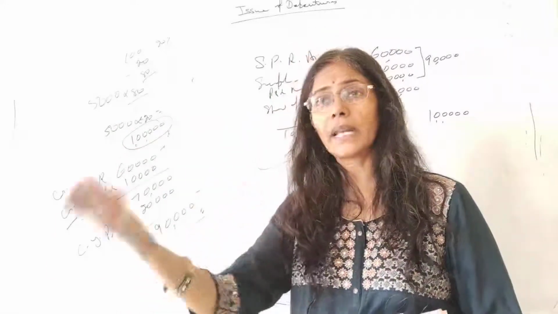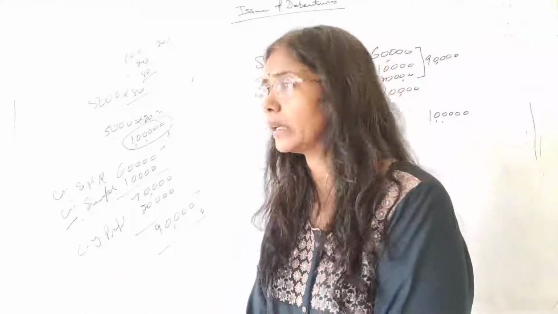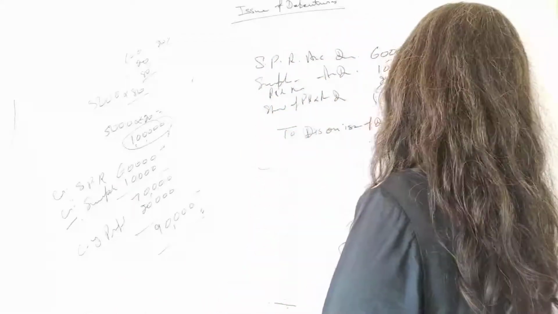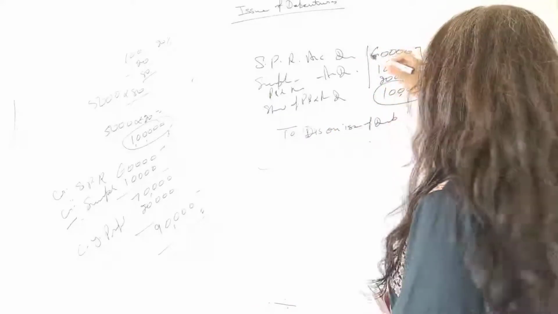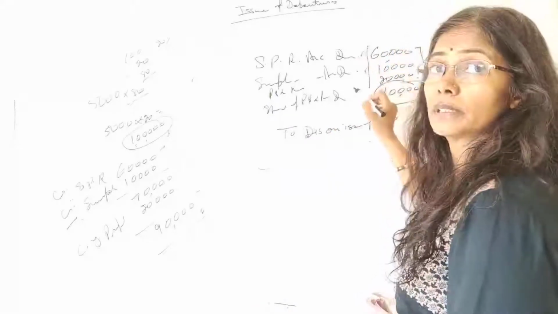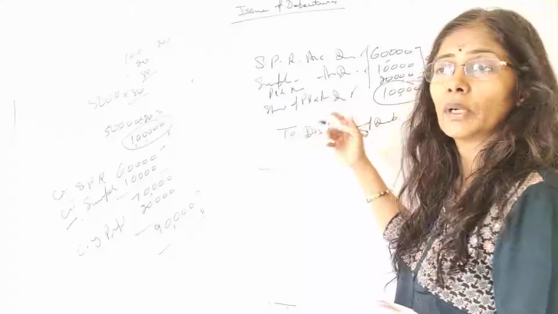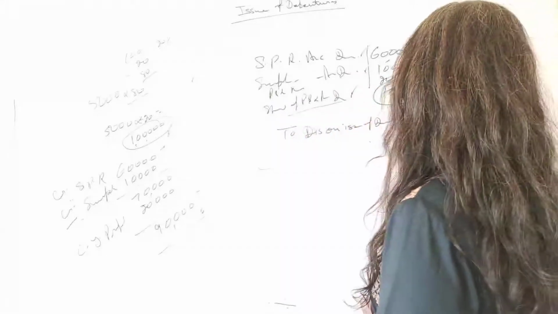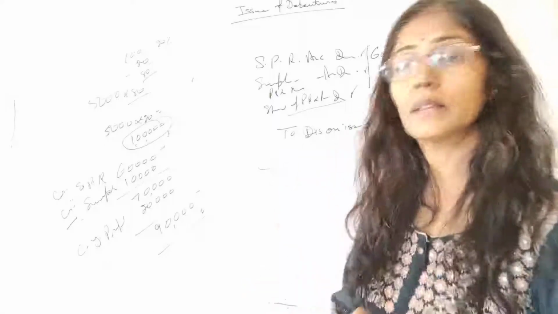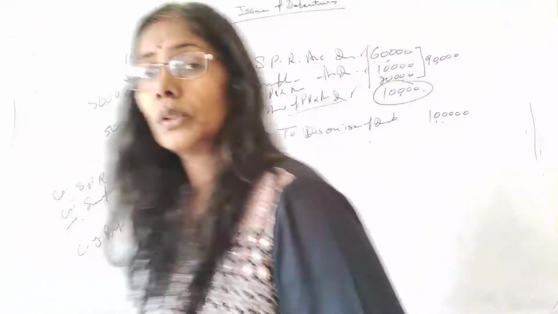So how much negative balance will your balance sheet be showing in reserve and surplus? This is from the previous year, this is from the previous year, this is current year's profit, and now I don't have profit, so I will be covering from statement of P&L and this will be your negative balance. Is that okay? Understood?